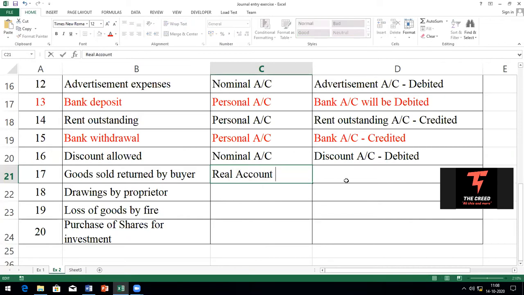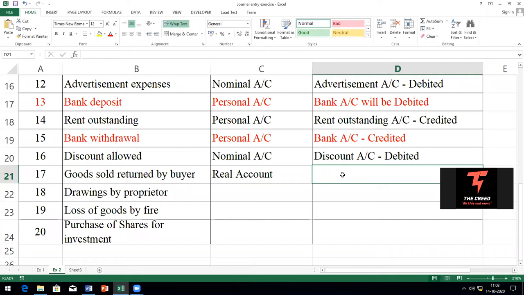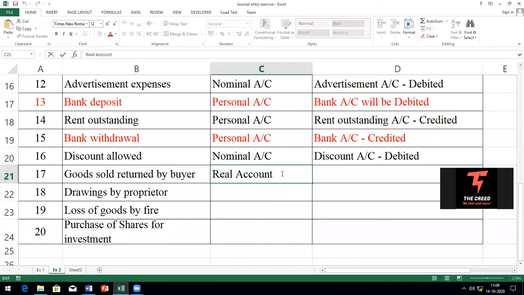Sir, you told that if an asset is being sold or returned back, then we are treating it as real. But here it is mentioned as goods. Goods is not the asset of the company, yes or no? But since it's already sold, it's a loss, no, sir? Yes, that's why it is actually nominal as well as real. You can take it both ways. Got it?